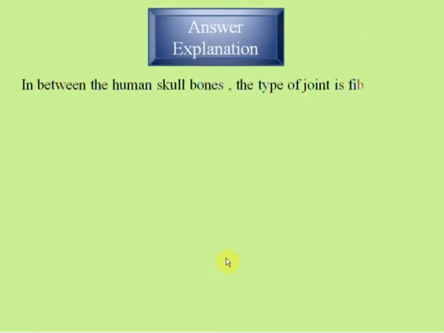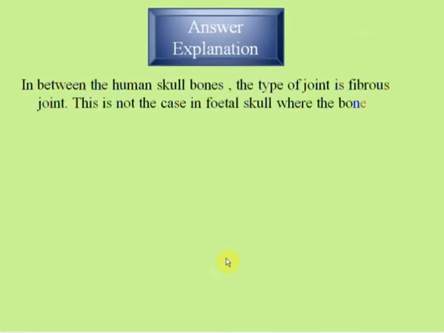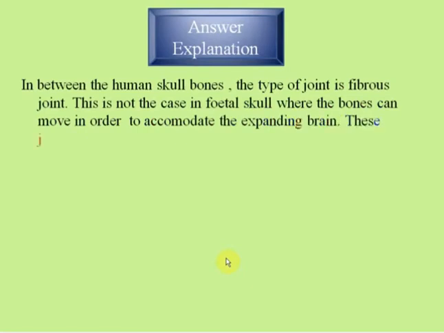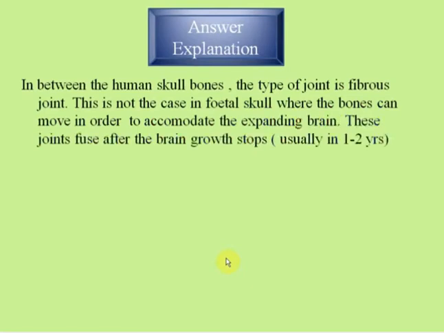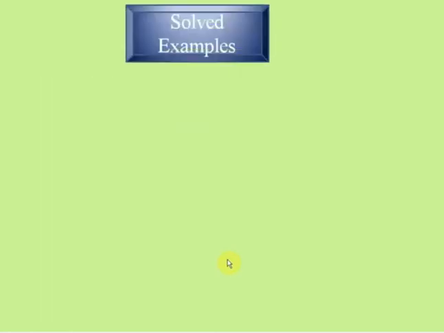And why is it so? See, between the human skull bones, the type of joint is a fibrous joint. This is not the case in the fetal skull, where the bones can move in order to accommodate the expanding brain. These joints fuse after the brain growth stops, that is usually in 1 to 2 years.